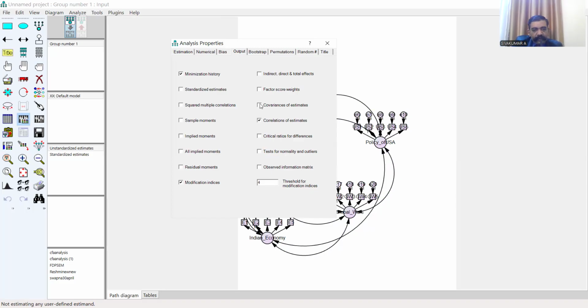Correlation estimates, covariance estimates, test for normality and minimization history we do not need. If there is any mistake, we cannot get the result. Then we have to recheck the analysis properties menu.